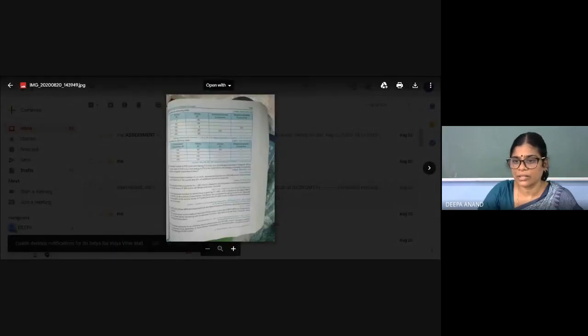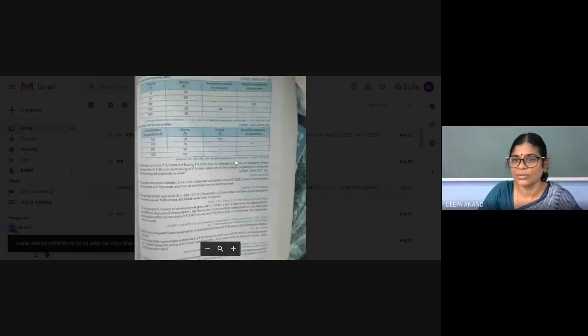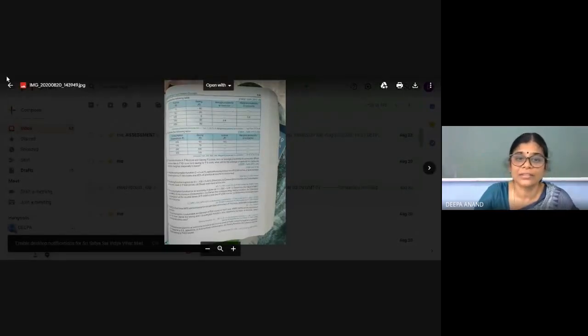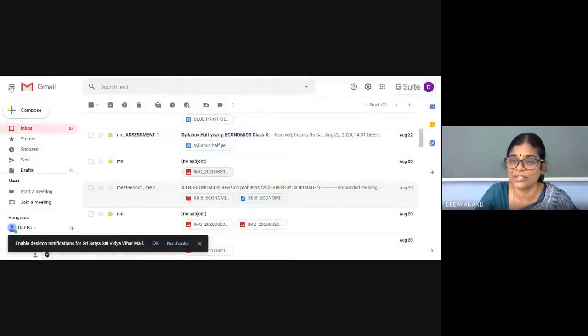Can you see the question clearly? No, ma'am. Now, is a page C? Can you see the page? Yes, ma'am. Let me find out which question is there. Okay, this is not the question actually. This is of class 12. Okay, it has not come.